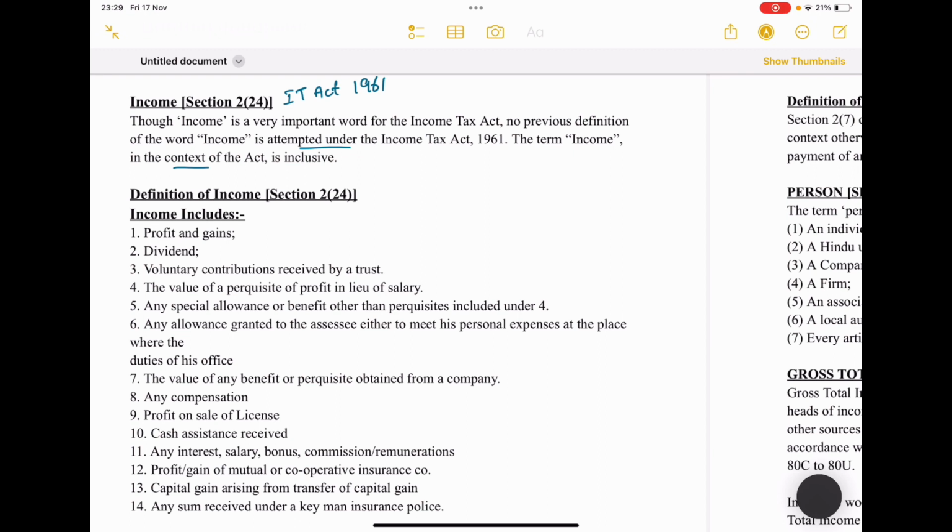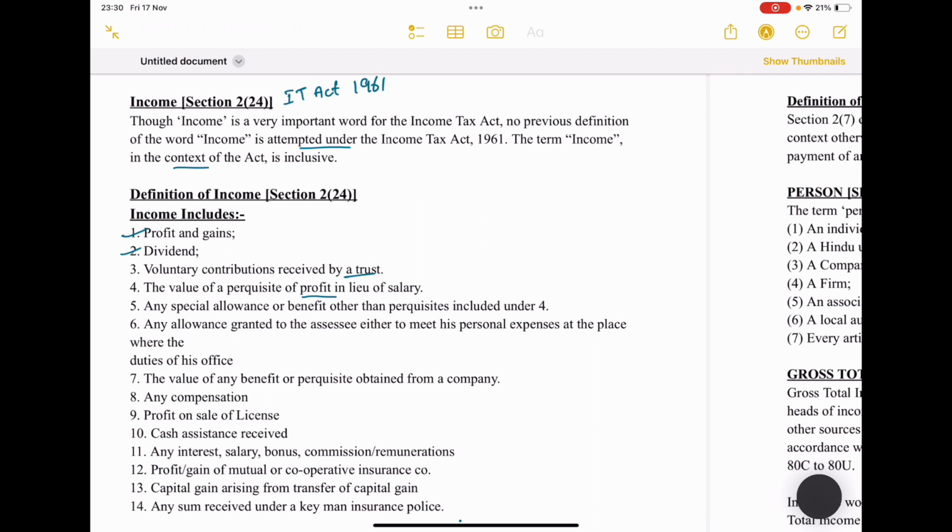For example, income includes profits and gains from business or professions. Dividend: if you have invested in companies, then definitely we are going to receive dividend income. It's a part of the income. Next, voluntary contribution received by a trust, value of perquisite or a profit in lieu of salary, related to the salary concept. Any special allowances or benefit other than perquisites.